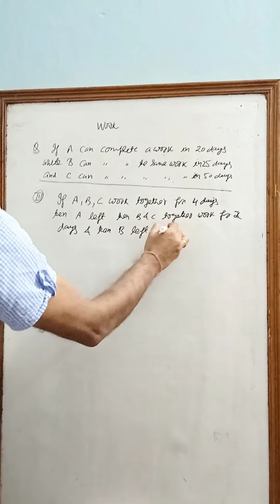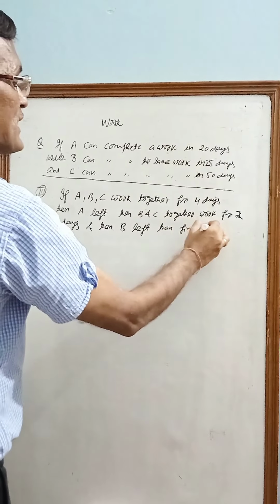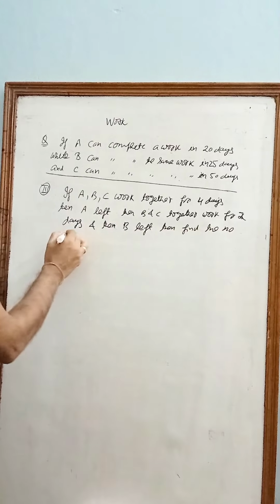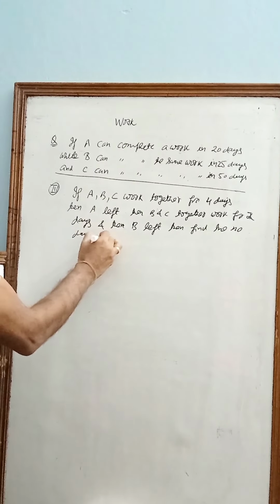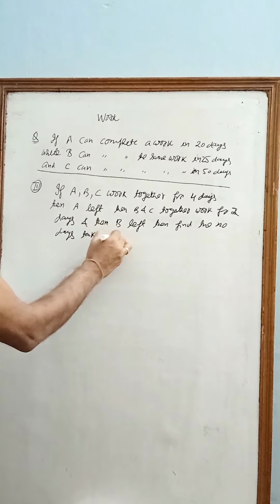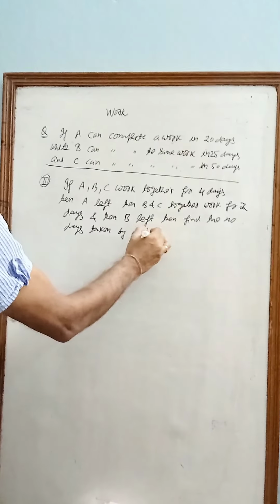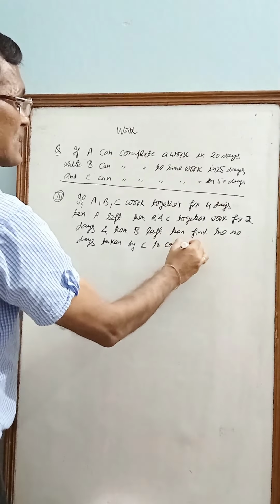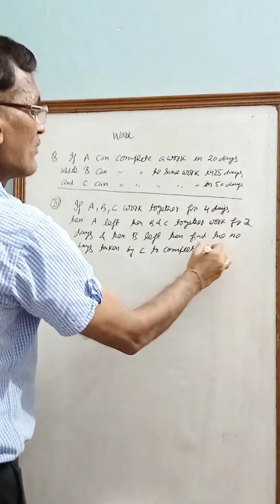Then find the number of days taken by C to complete the remaining work.